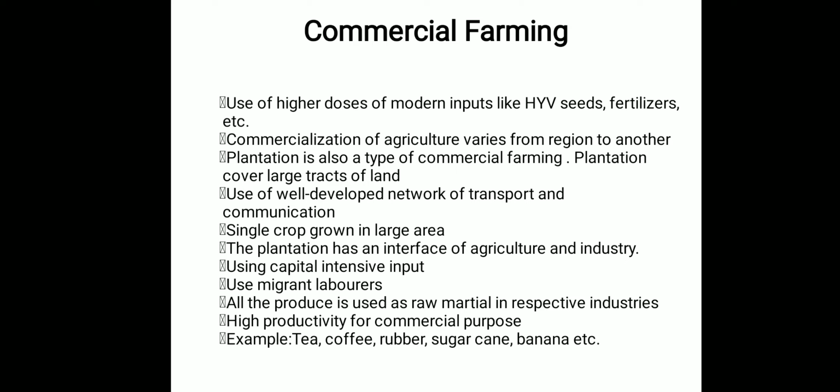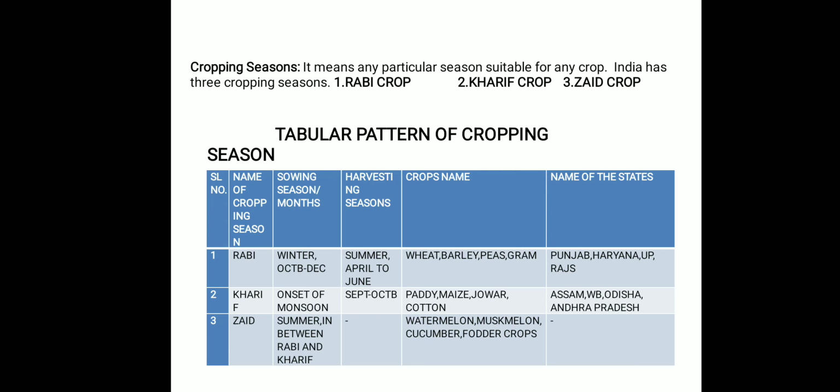And generally we use migrant laborers, that you can see in Assam and different places, where people mostly from Bihar, Odisha and Bengal go there and work in the plantations. You can see this reference when you read the history book, like Nationalism in India, where you will understand that the workers revolted against the factory owners. Some examples are tea, coffee, rubber, sugarcane and banana.